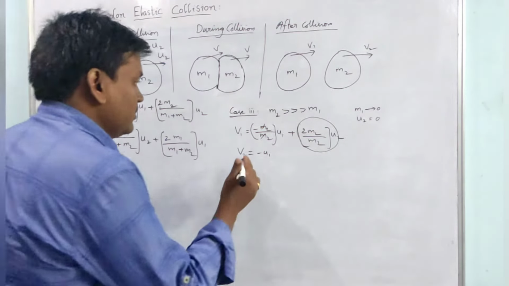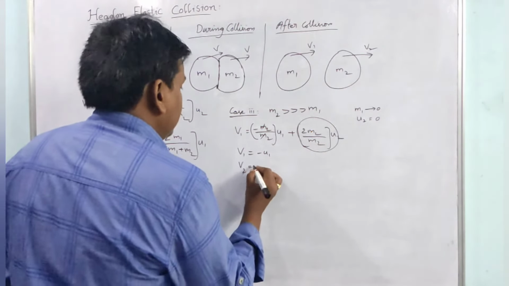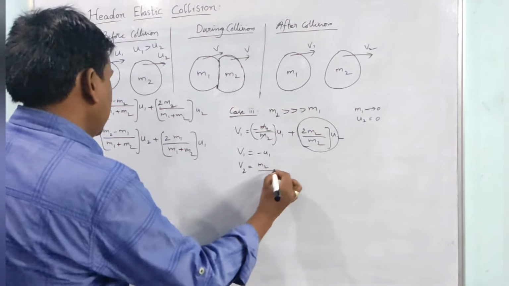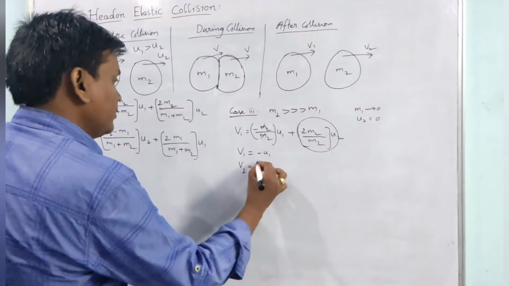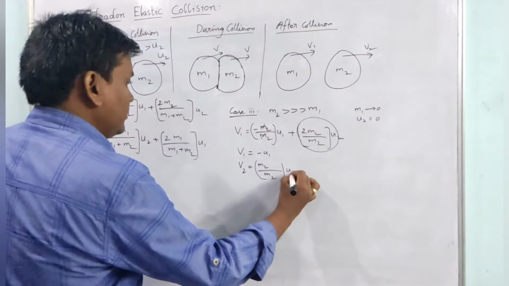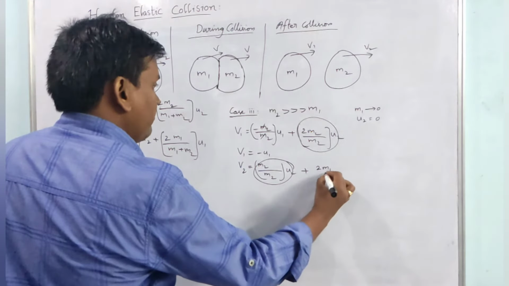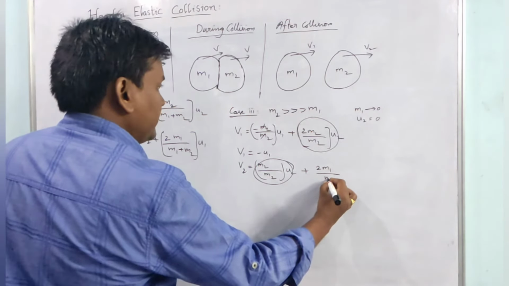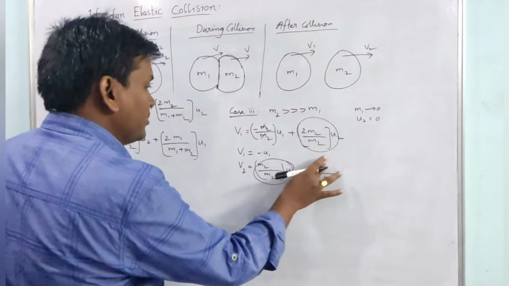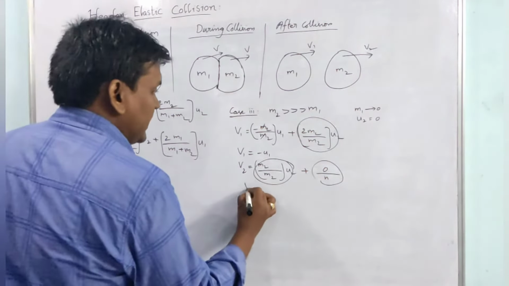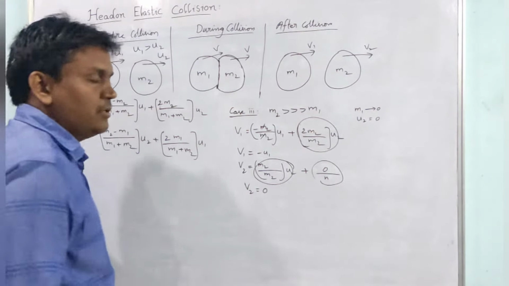And coming to V2, V2 equals M2 by M2 into U2, as U2 is 0, plus 2M1 by, sorry, M1 is also 0. So 0 by anything, this also will be 0. Then V2 will be 0.